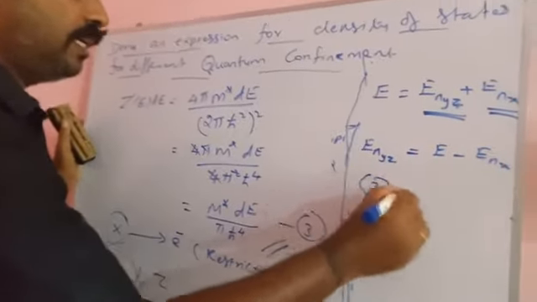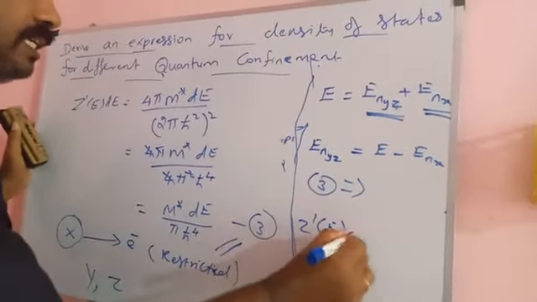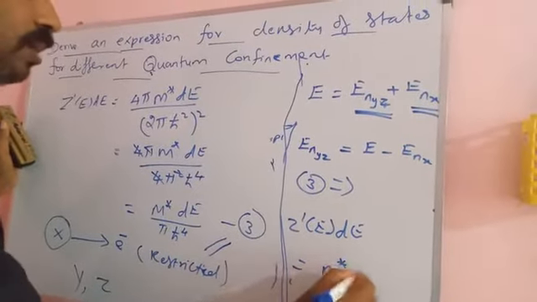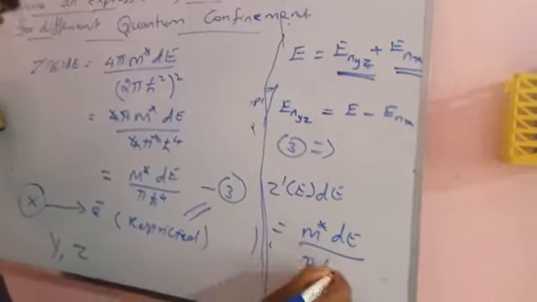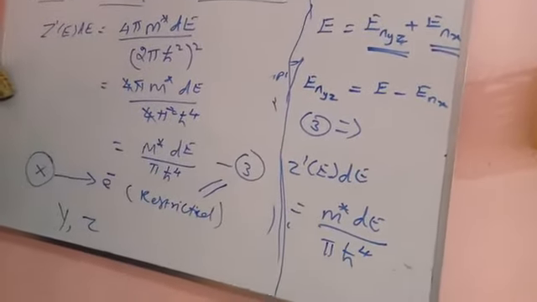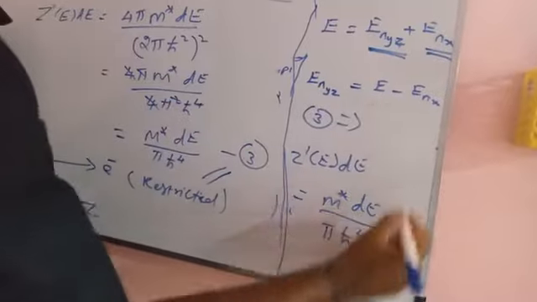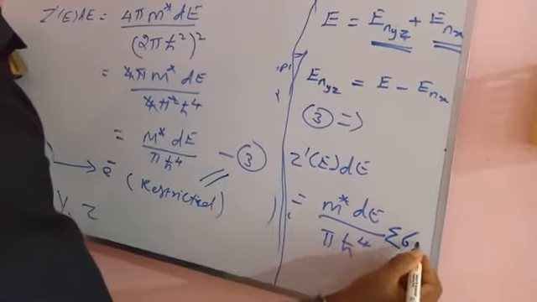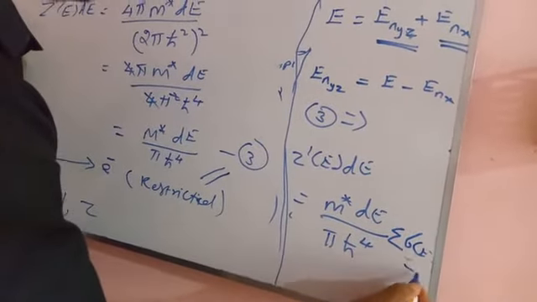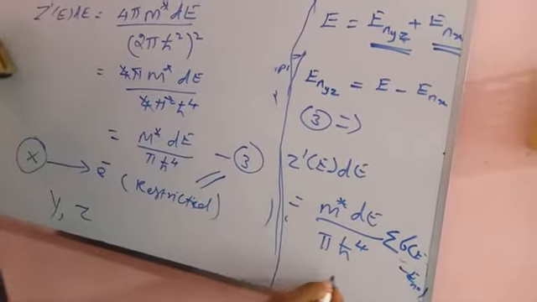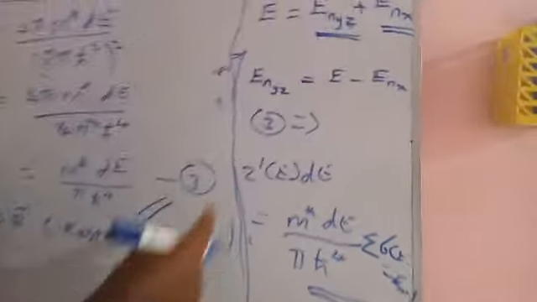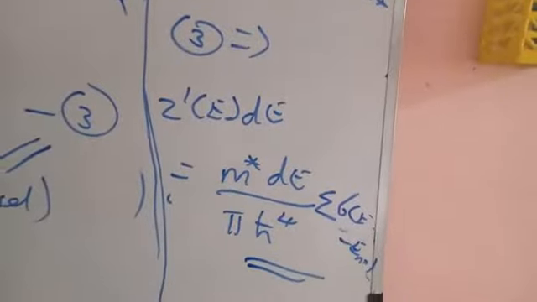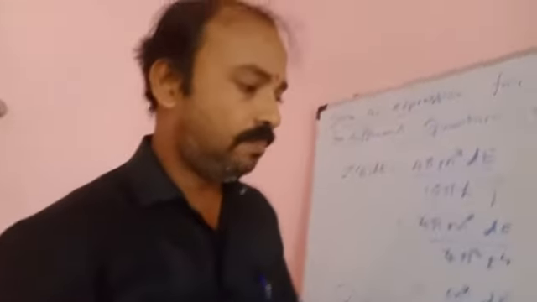So the previous equation, number 3, can be rewritten as Z of E dE is equal to m star dE divided by pi h cross power 4, and into the step function sigma, that is into E minus E n x. This is the formula for finding the density of states for a quantum well.